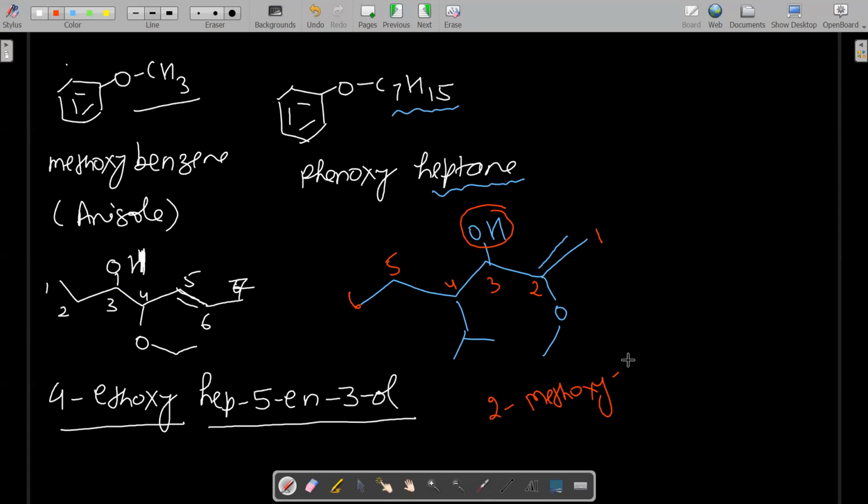You can write 4-isopropyl, hept-1-en-3-ol. So the IUPAC name is 3-methoxy-4-isopropylhept-1-en-3-ol. Okay.